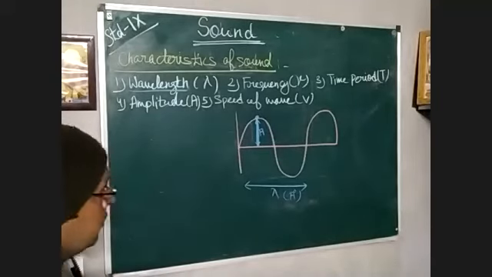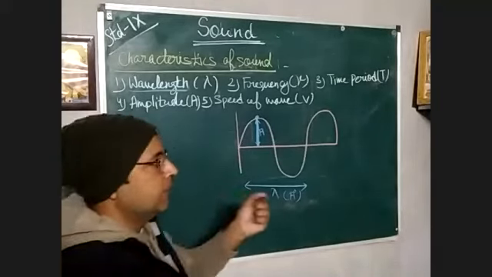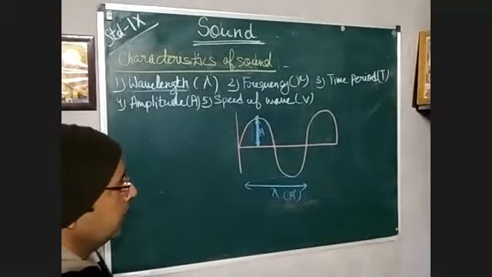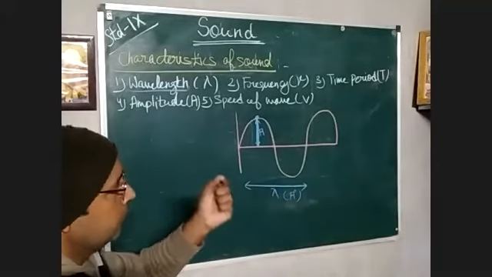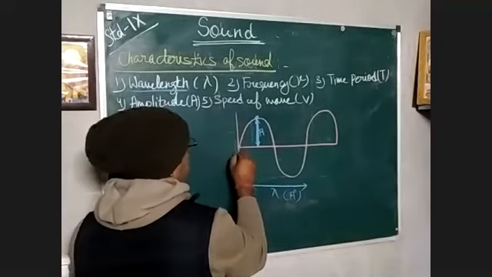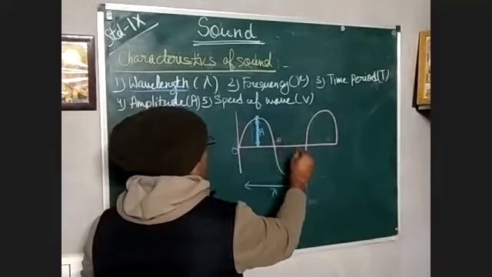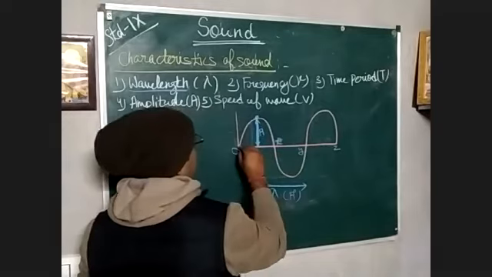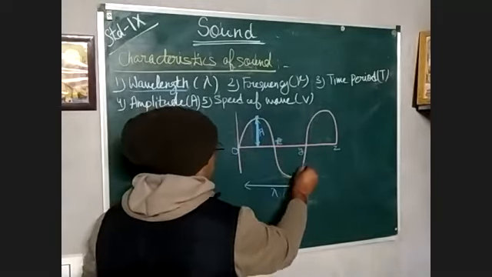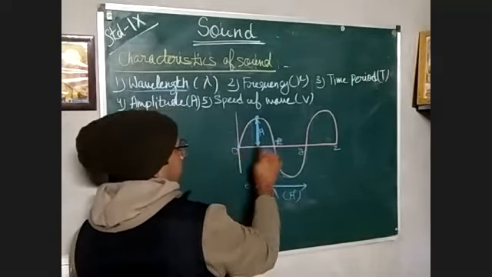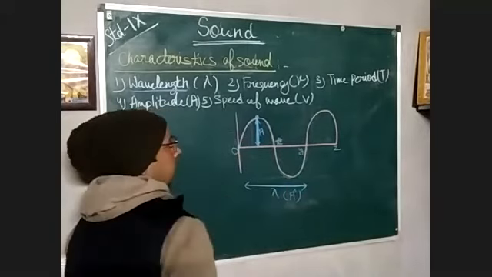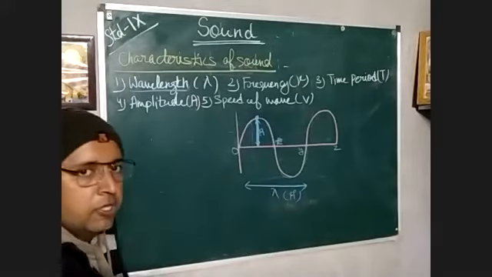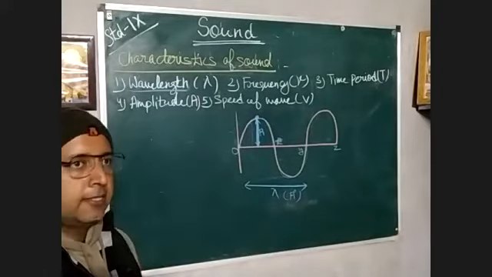Then we have frequency. Frequency is the number of vibrations per second. Time period is the time taken to complete one oscillation. Starting from this point O, then O2, X, Y, Z. One oscillation means one crest and one trough. So this is one oscillation. The time taken to reach from O to Y is the time period, and the unit of time period is second. Unit of frequency is hertz, that we have already discussed.